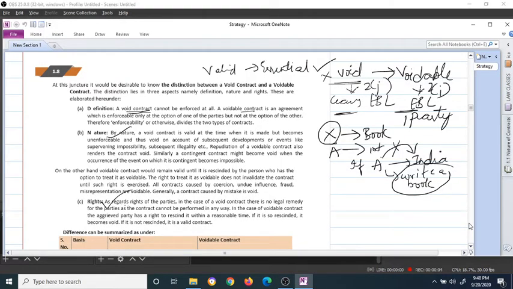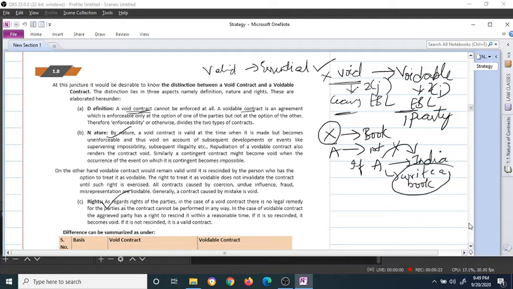Now that we know what is a valid contract, which is the one that has all the essential elements, and we know what a void contract is, which ceases to be enforceable by law once the essential element is missing. And then we know what a voidable contract is. It is enforceable at the option of one party but not at the option of the other.